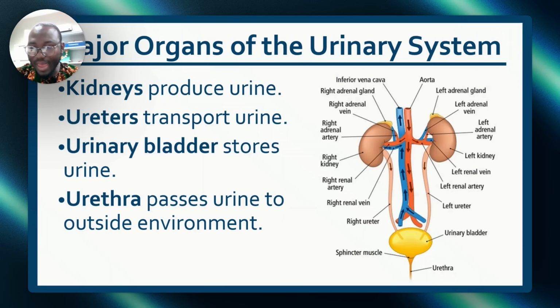Also, they may ask you, how does urine move in the ureter? First of all, know that urine moves from the kidney through the ureter to the urinary bladder with peristalsis and gravity. So if they ask you in which of these structures peristalsis occurs, tell them the ureter. That's how urine moves downwards, by peristalsis and gravity.